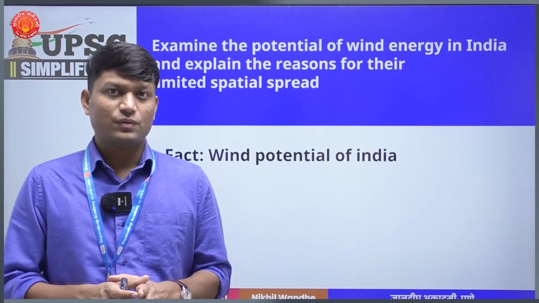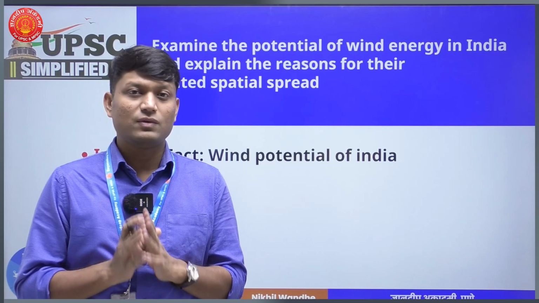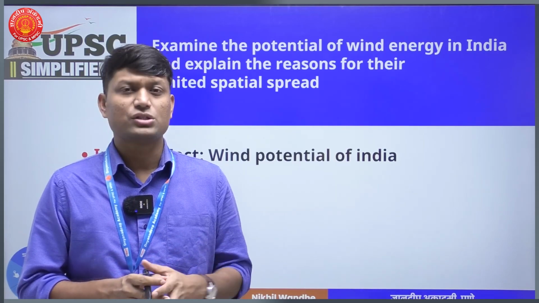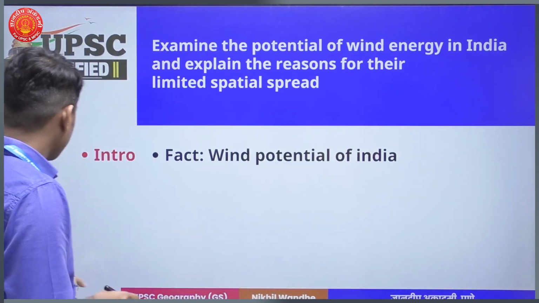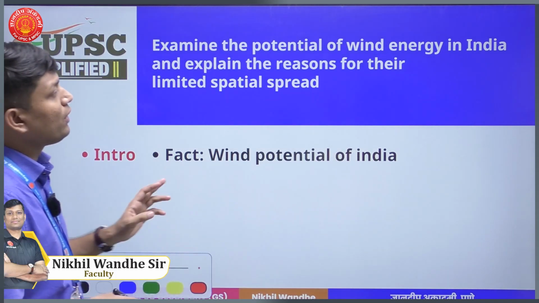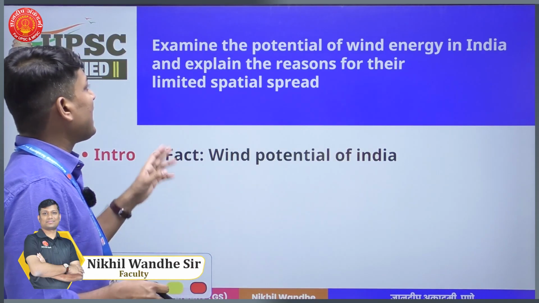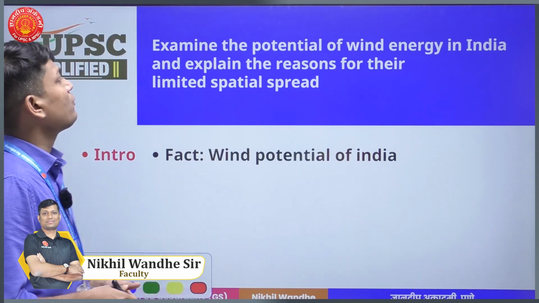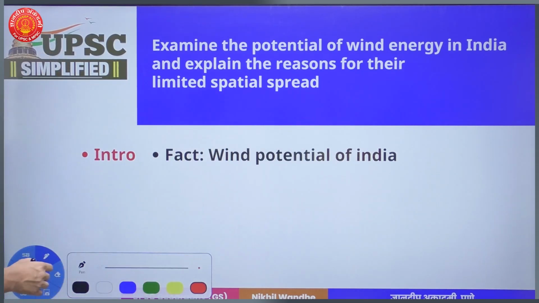So in this series, we are going to discuss some previous year questions from main examination. So this is one question from GS paper 1 geography section. Examine the potential of wind energy in India and explain the reasons for their limited spatial spread.